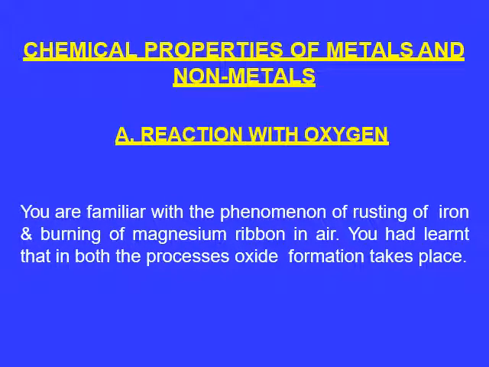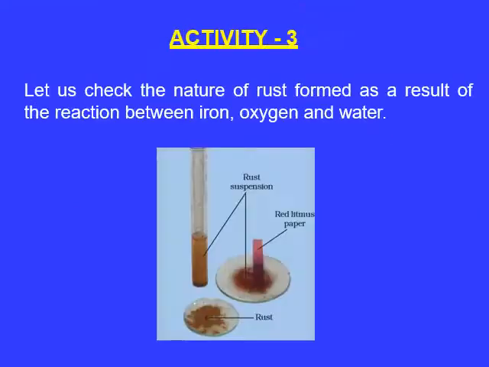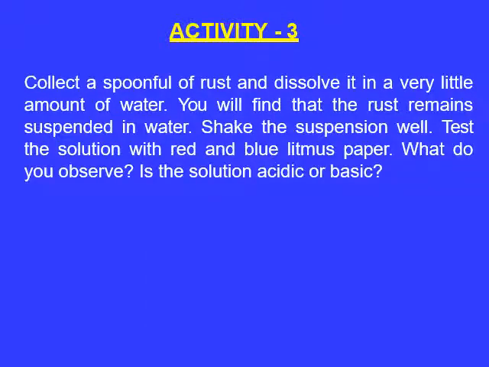Now let us see the chemical properties of metals and non-metals. First is reaction with oxygen. You are familiar with the phenomena of rusting of iron and burning of magnesium ribbon in air. We have already learned that in both processes, oxide formation takes place. Now let us check the nature of the rust formed as a result of the reaction between iron, oxygen and water. The activity is to collect a spoonful of rust and dissolve it in a very little amount of water.